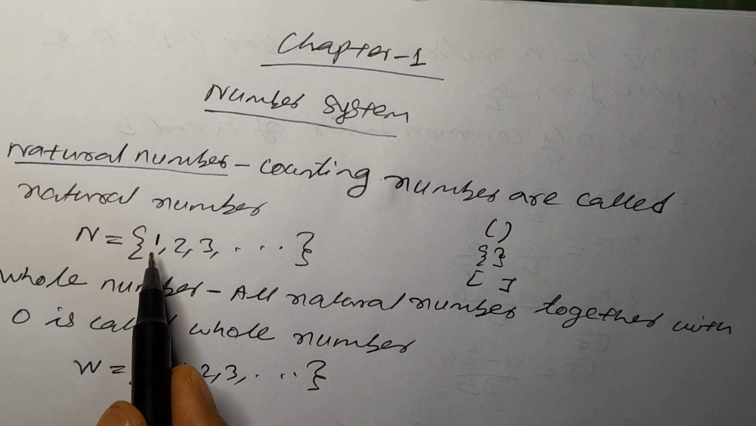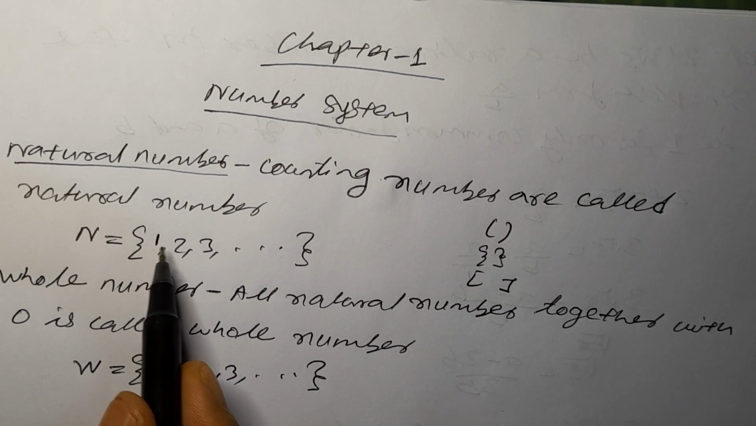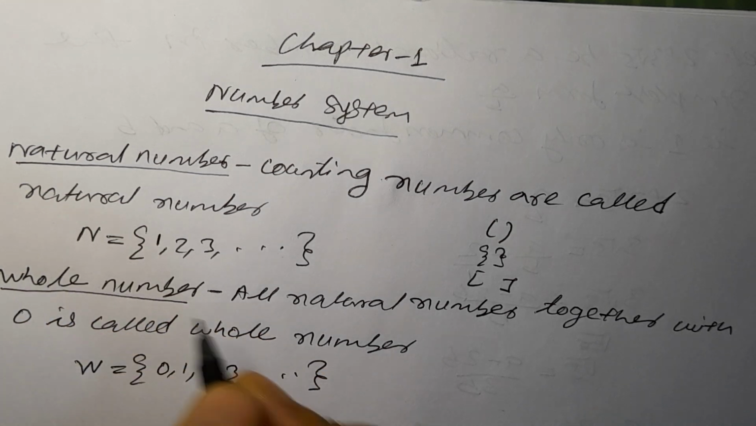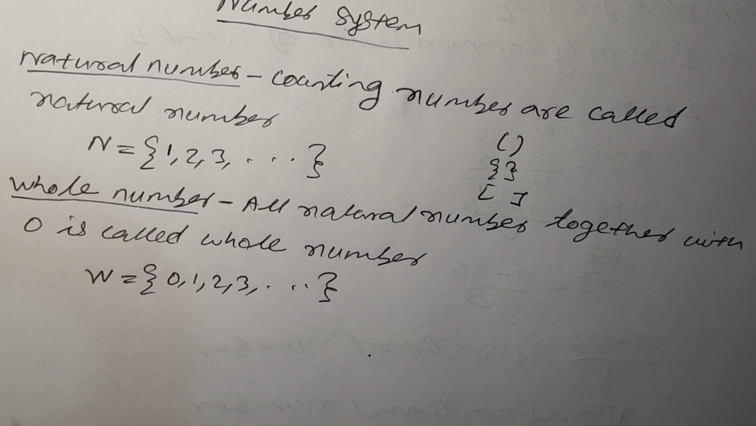Now all natural numbers are included in the whole numbers. So all the natural numbers are whole numbers, since all the numbers of the natural numbers are included in the whole numbers. After whole numbers there are integers. Integers are the combination of all the positive and negative numbers.